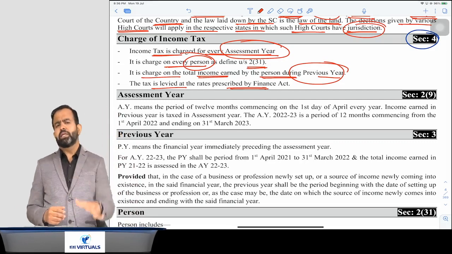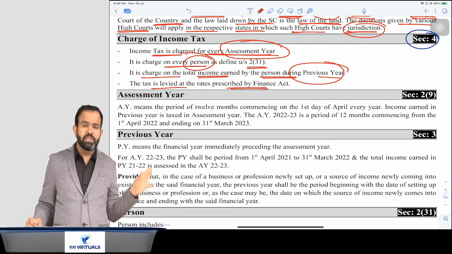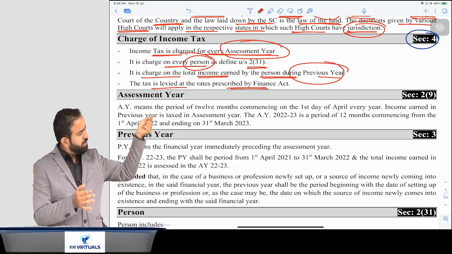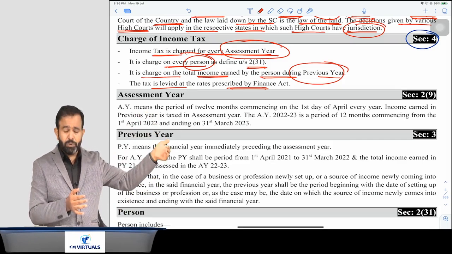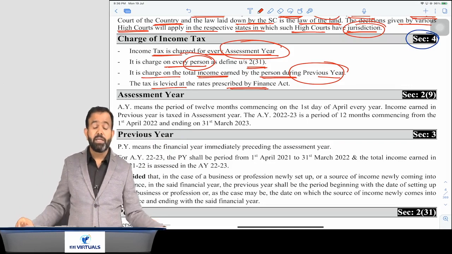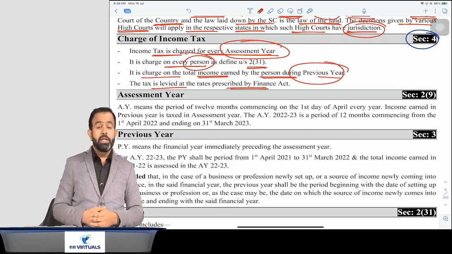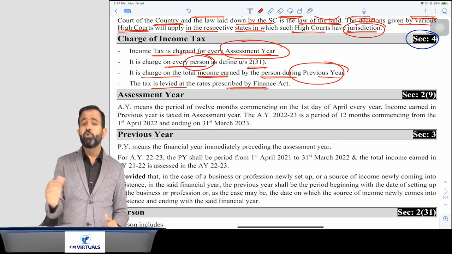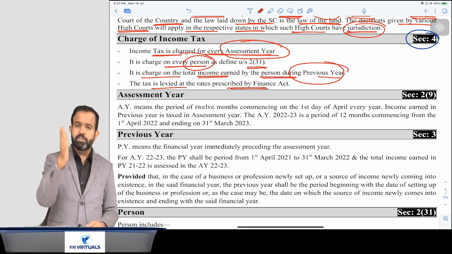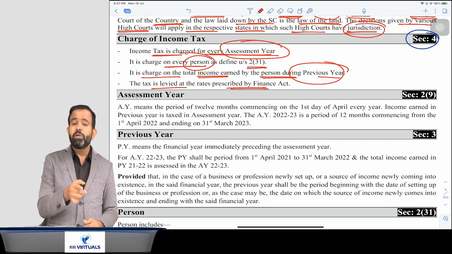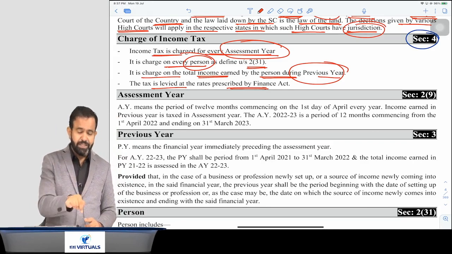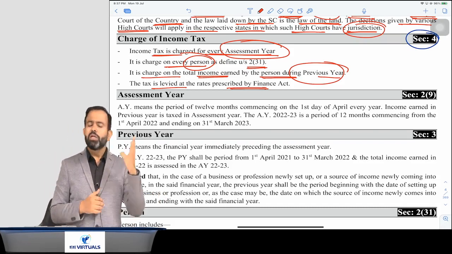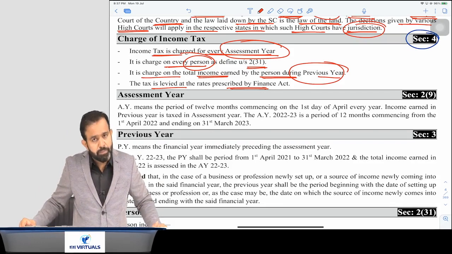Now guys, always remember that assessment year will always be of a 12-month period. Means my previous year is 21-22, assessment year 22-23, that will be a period of 12 months, from 1st April 2022 till 31st March 2023. But previous year can be less than 12 months also. Suppose I have newly started a business on 1st August, then my previous year will be from 1st August 2021 till 31st March 2022. So previous year can be less than 12 months, but assessment year will always be 12 months. You got my point or not?